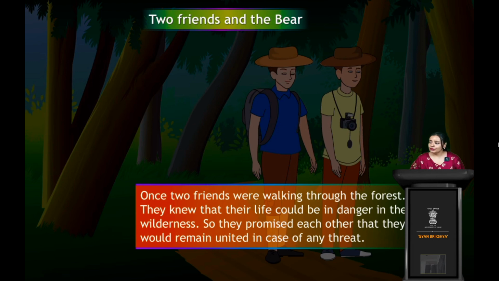Once two friends were walking through the forest. So, you see, two friends are walking in the forest, right? They knew that their life could be in danger in the wilderness. So, they promised each other that they would remain united in case of any threat. In case of any emergency or any such danger situation, if any tiger or any lion appears, they could do something about the situation. So they are making a plan for this.